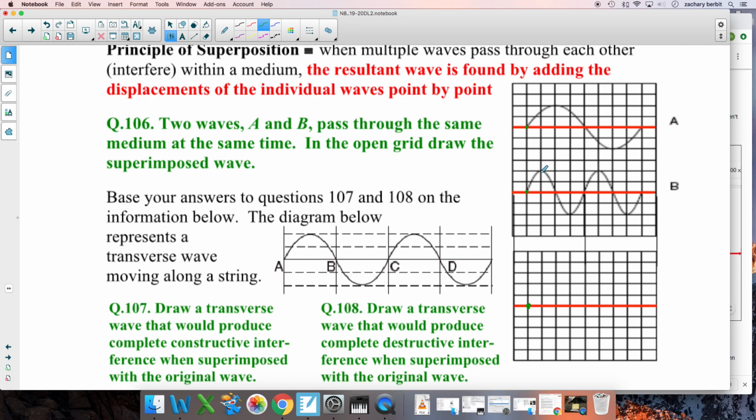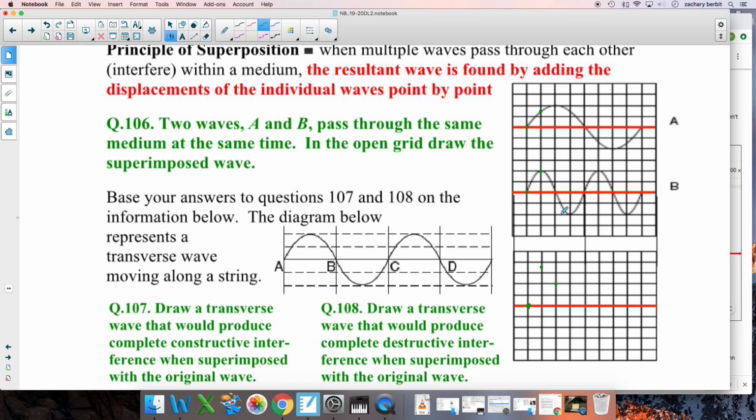Go to the next grid. B is at 2. A is at not 1 or 2, but 1.5. 2 plus 1.5 is 3.5. Boom, put your next grid point. Go to the next one. B is at 0. A is at 2. 0 plus 2 is 2. Your next resultant wave point is at 2.